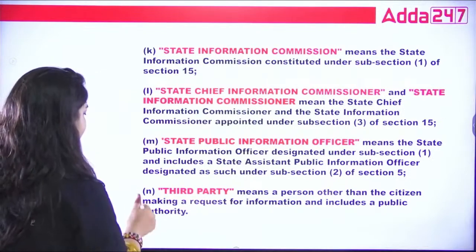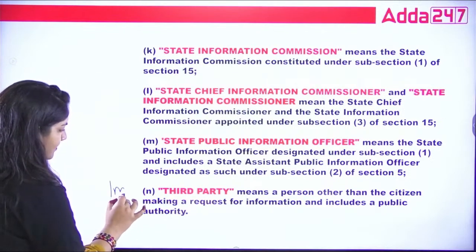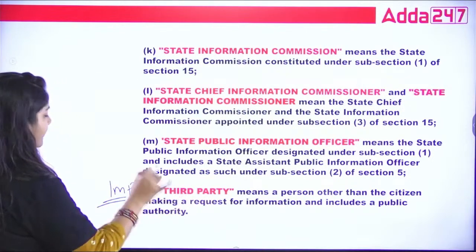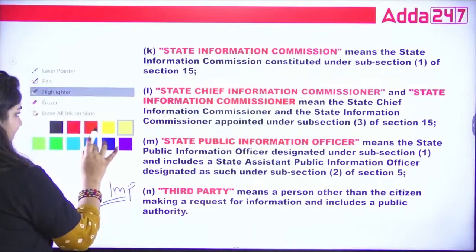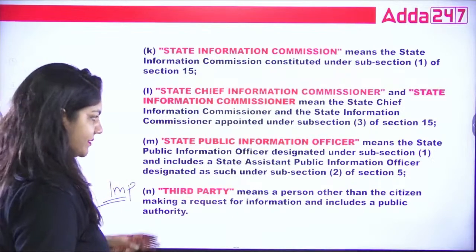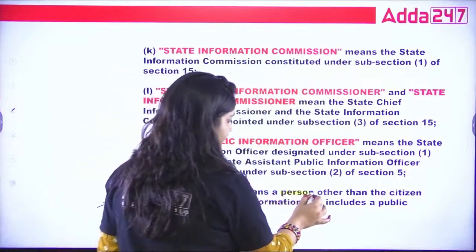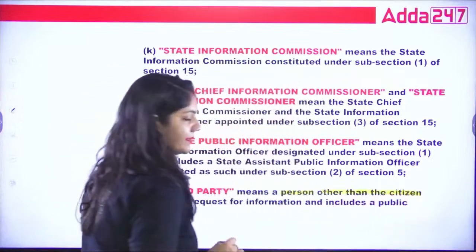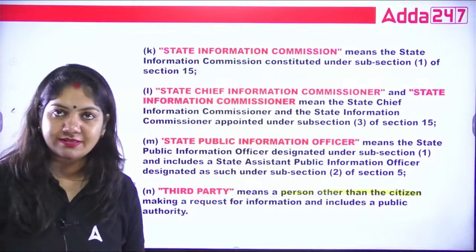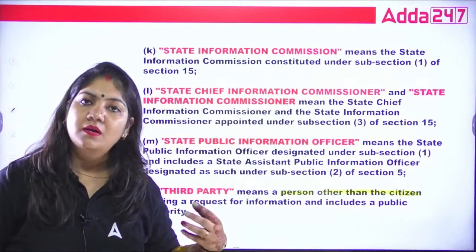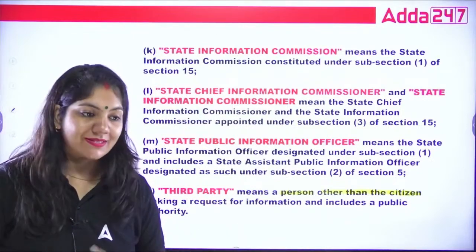Now for this one, the important line is third party. What is third party, guys? Third party means a person other than a citizen. It means not an Indian citizen, the person who is from outside India.